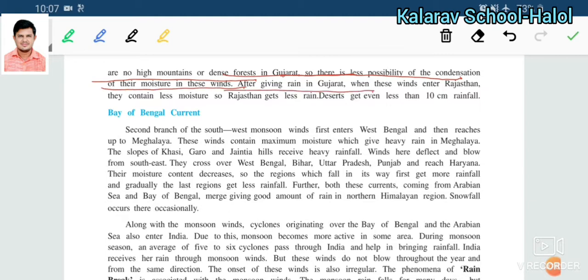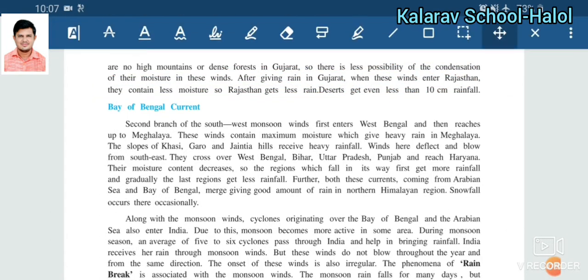After giving rain in Gujarat, this wind enters Rajasthan, so it contains less moisture. So whatever rain Rajasthan gets is very little. The desert area gets very little rainfall, less than 10 centimeters annually.